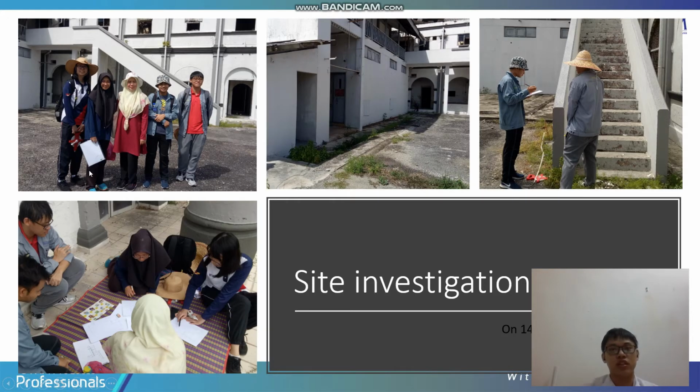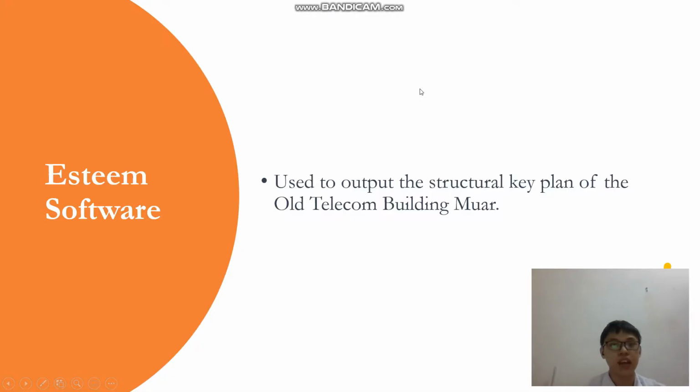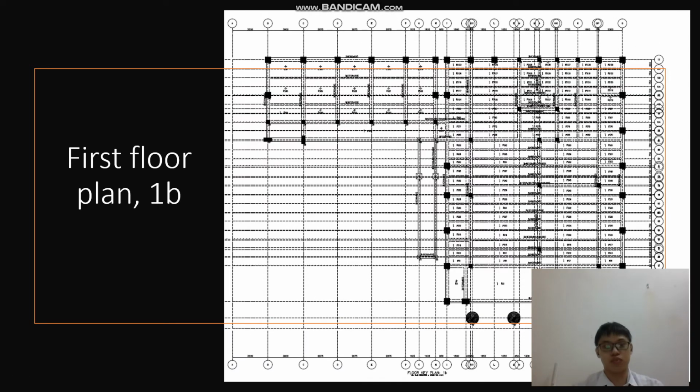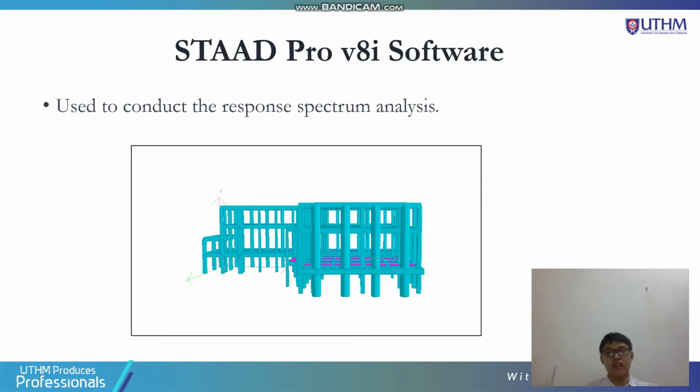The site investigation was conducted on 14 March 2020, and in this site investigation, we measured the dimensions of the building and also the structural elements such as slab, column, and beam. After collecting the data, we proceeded to the modeling process. ST software is chosen to output the structural key plan of the old telecom building, since it's more familiar and easy to use. And these are the structural key plans output by the ST software: ground floor plan, first floor roof plan, first floor plan, and the roof floor plan. And now we proceed to the analysis process.